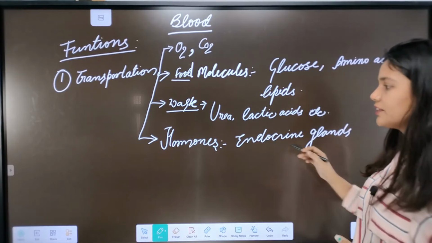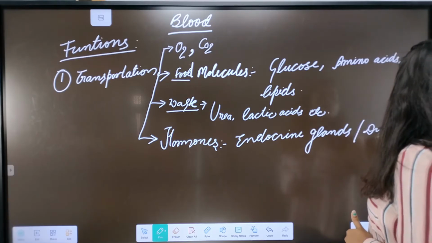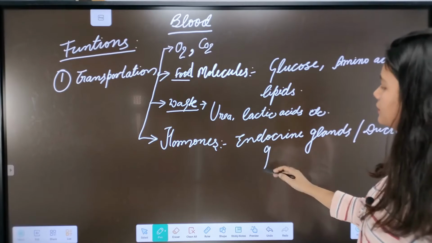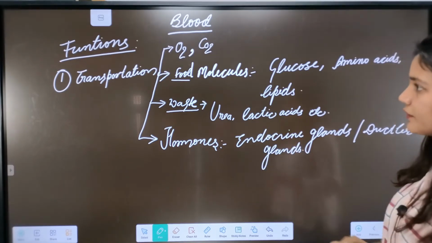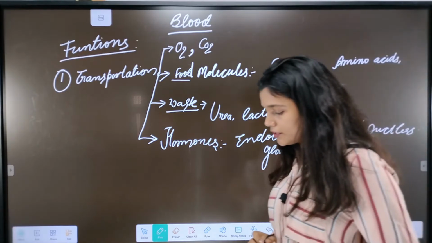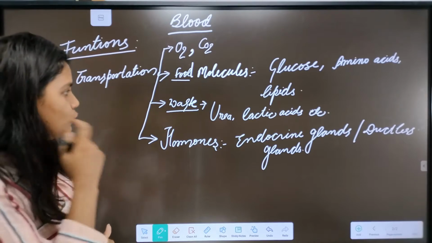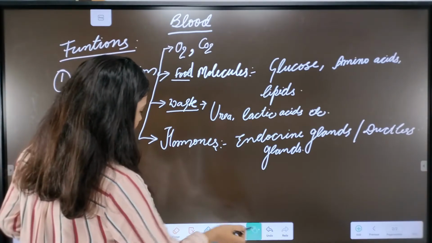As these endocrine glands do not have a duct, they are also known as ductless glands. So in transportation, our blood carries the metabolic gases, food molecules, waste and hormones from the endocrine glands.